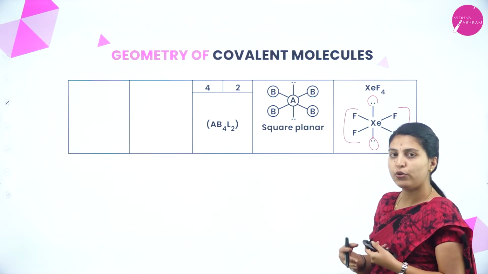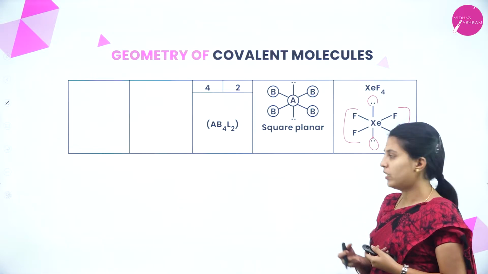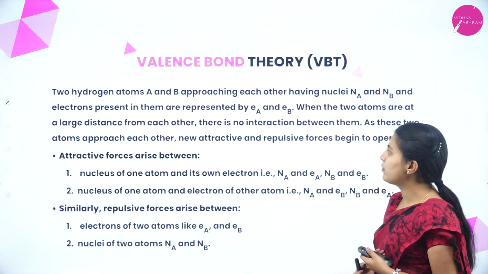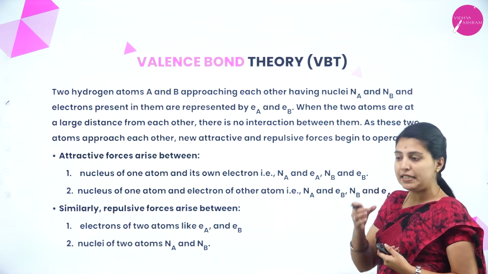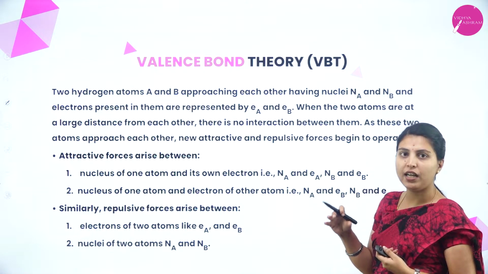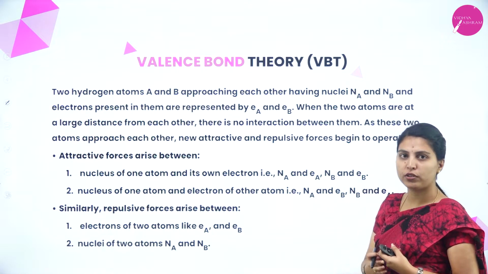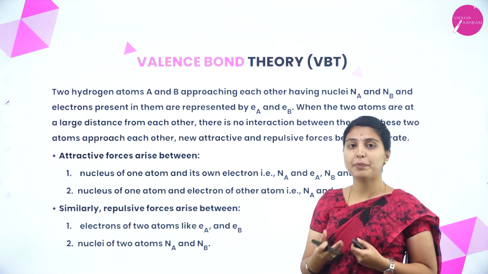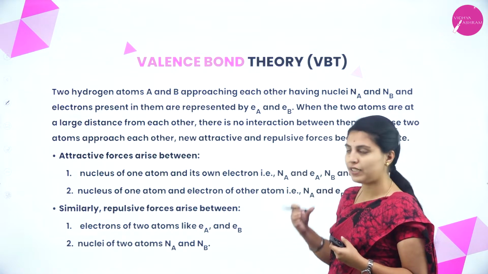Covalent molecule means covalent bond will be present, the sharing of electrons will be present. That is how the repulsion and attraction will be seen. Next is valence bond theory. You know about valency, valence electrons. Some bond should form between them. How will it be formed? There are some attractive forces and some repulsive forces. In what context will the attractive force be seen? In what context will the repulsive force be seen? These are the things we have to first understand.